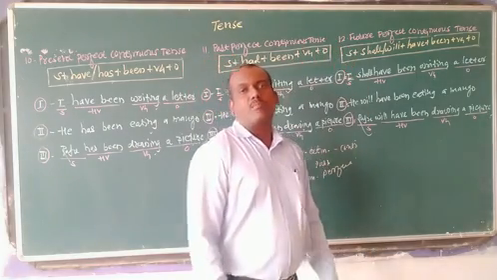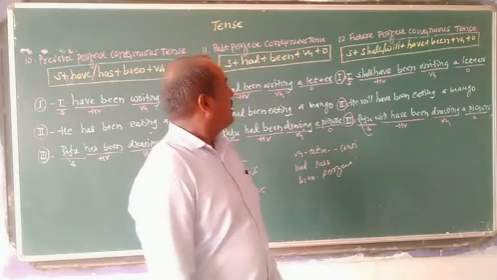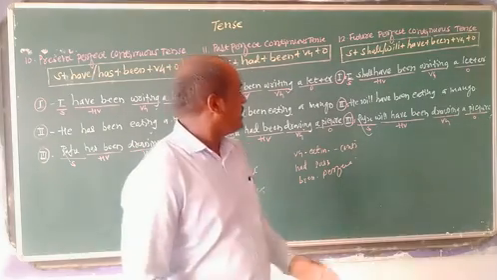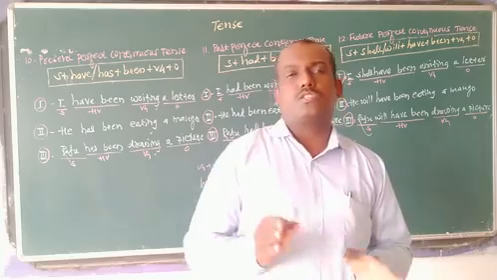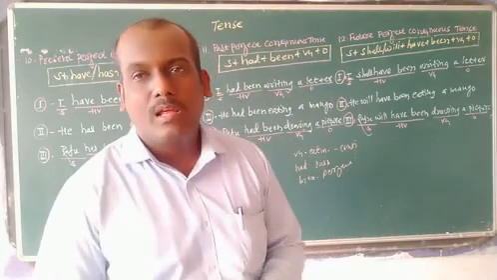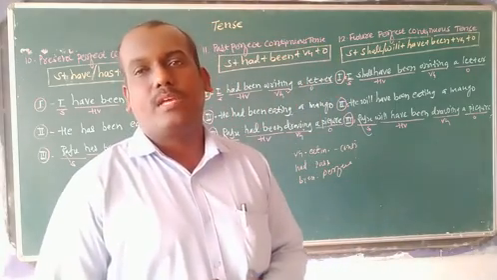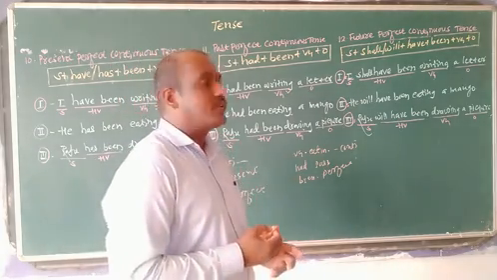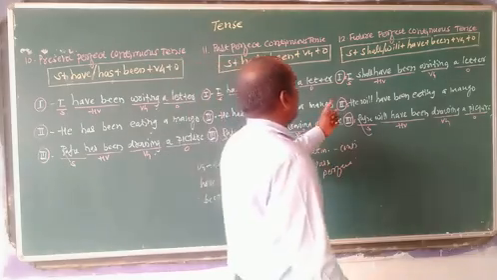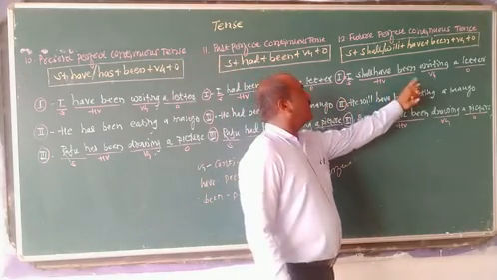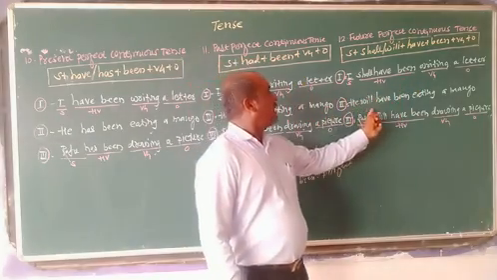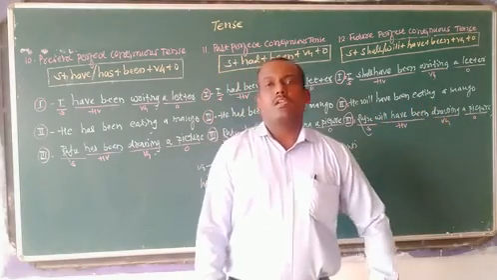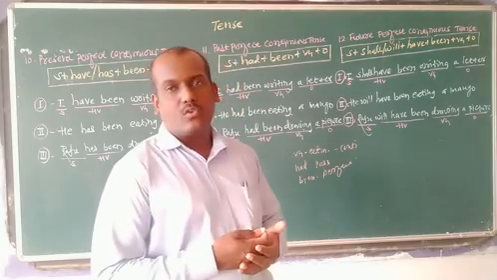Then last, number 12, future perfect continuous tense. What is the structure of future perfect continuous tense? Subject plus shall or will plus have plus been plus verb-ing plus object. Examples: I shall have been writing a letter, he will have been eating a mango, and Raju will have been drawing a picture. Same procedure we have to follow.